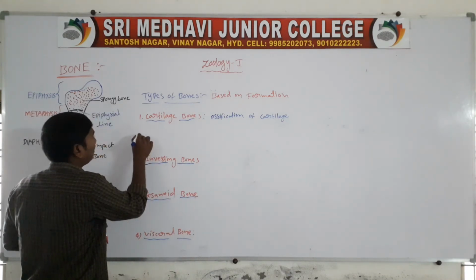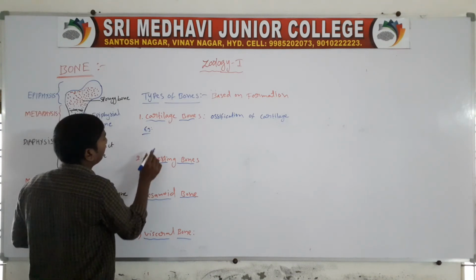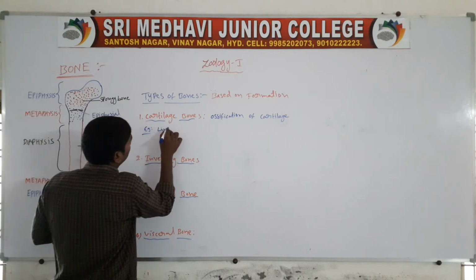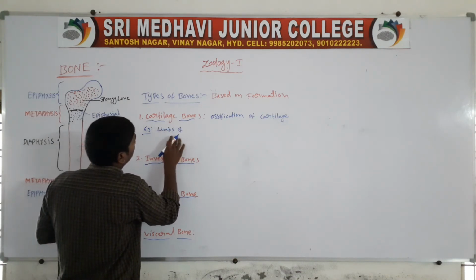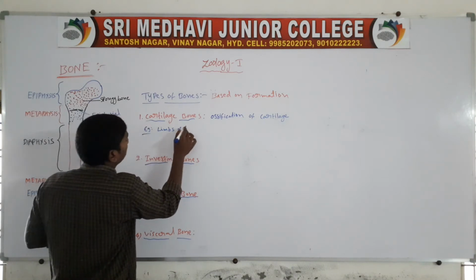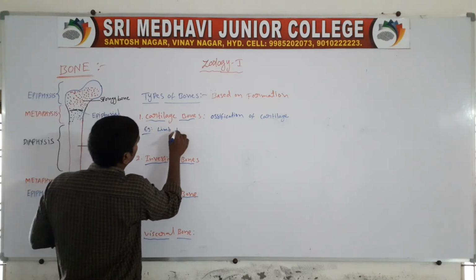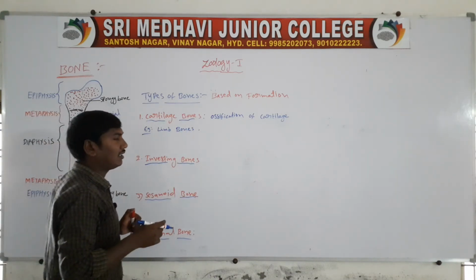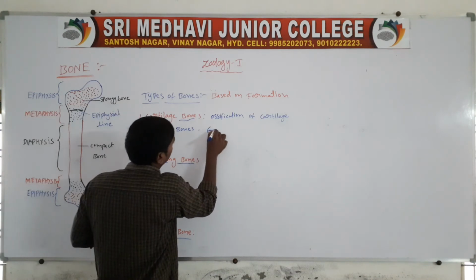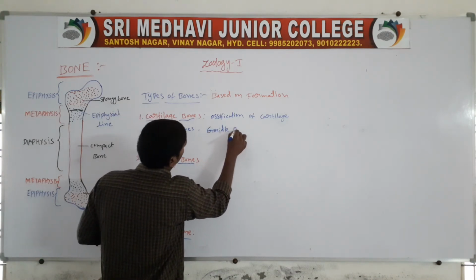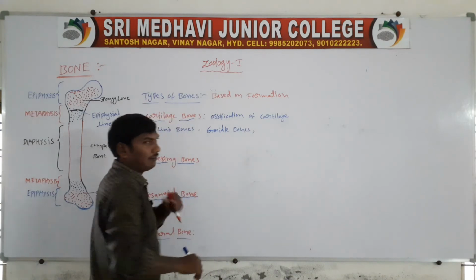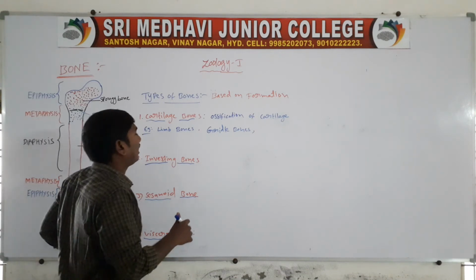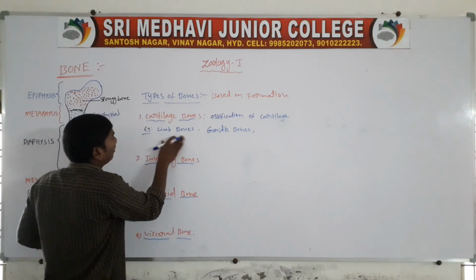The cartilage bone examples: limb bones. Next one, the girdle bones: pelvic girdle and pectoral girdle. Next one, also present in the vertebrae.